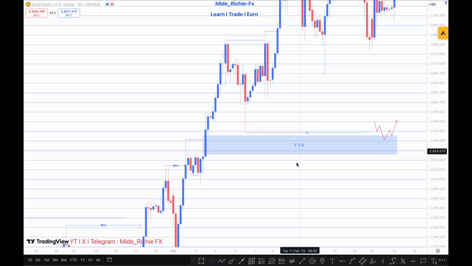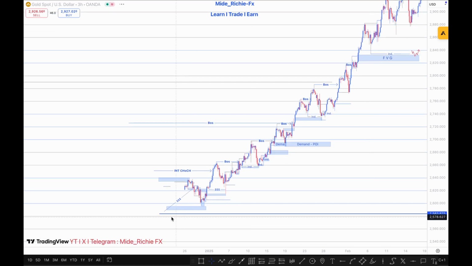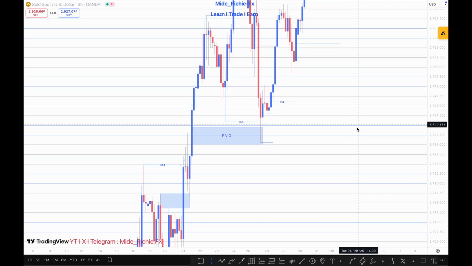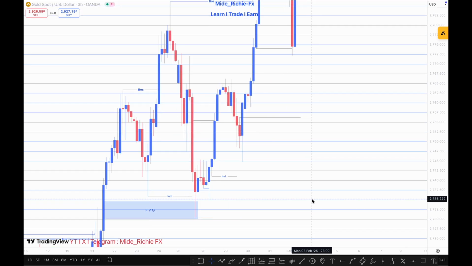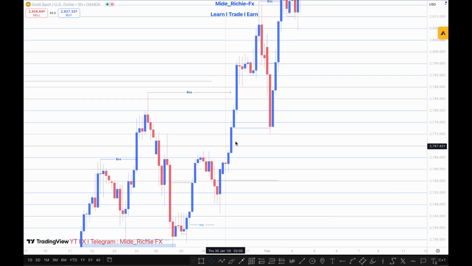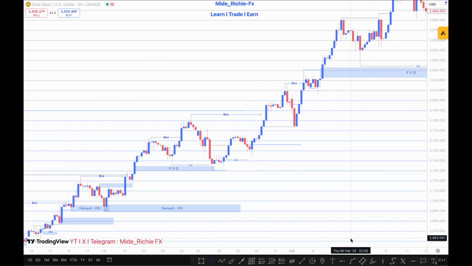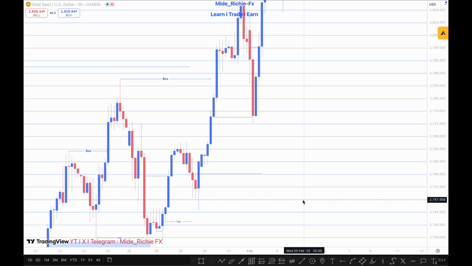Fair value gaps. First and foremost, you need to identify the overall market structure. For example, here we have a very good bullish structure on XAUSD. So how do you identify the fair value gaps? It's actually very simple, just the same thing I taught you in the first chapter. For example, this is a very perfect fair value gap that got mitigated by XAU. The overall structure is bullish, so we're going to be using bullish fair value gaps only. You just need to identify 3 candles and mark out their highs and lows.